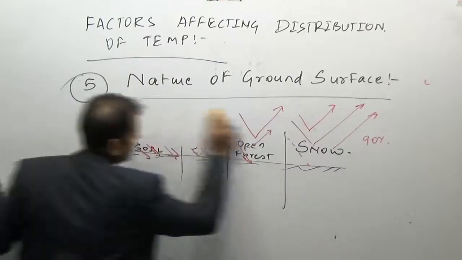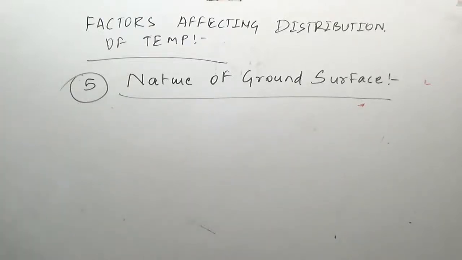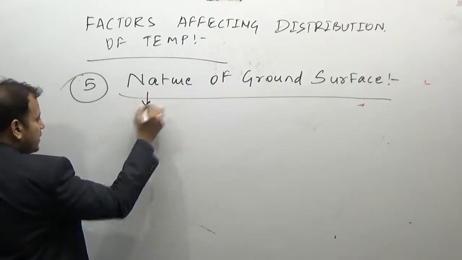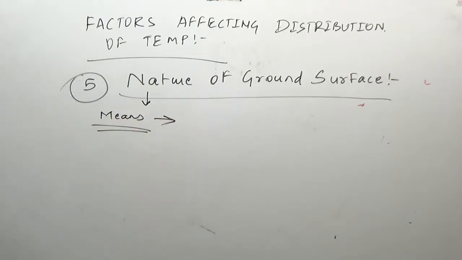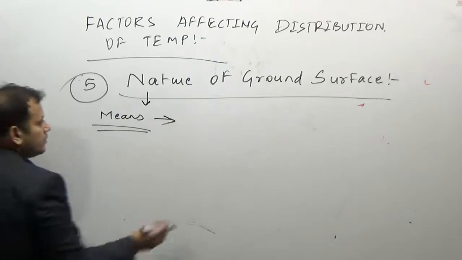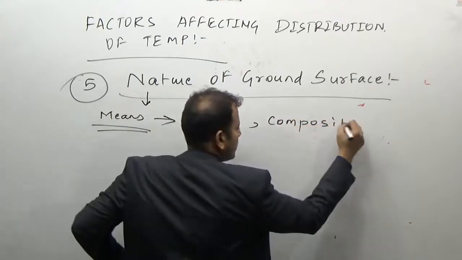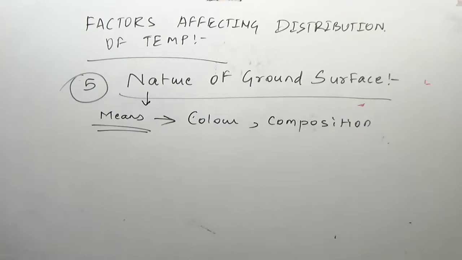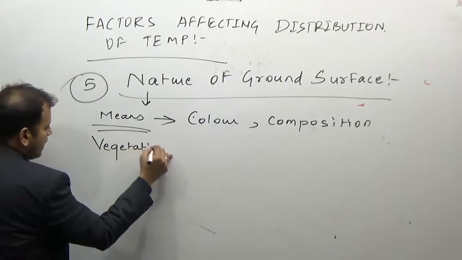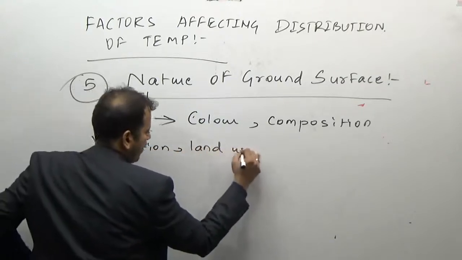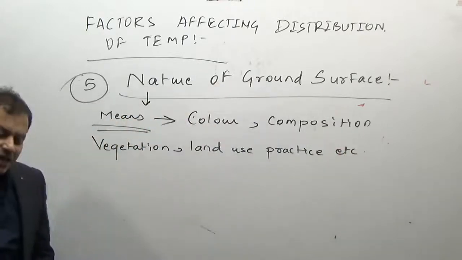So what does the nature of a ground surface mean? It means color, composition, vegetation, land use practice, etc. Now, how does land use practice affect it?